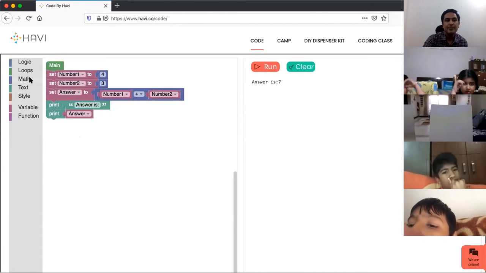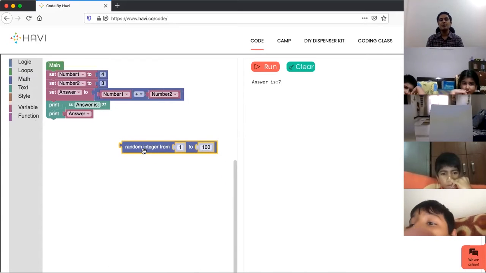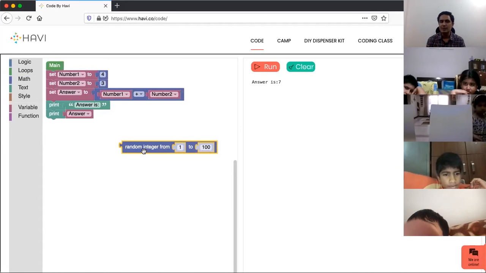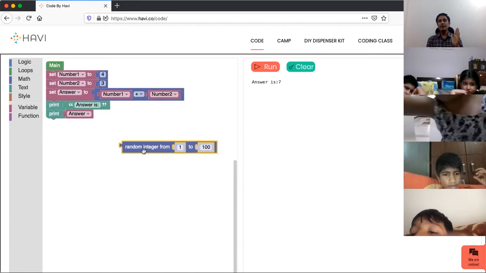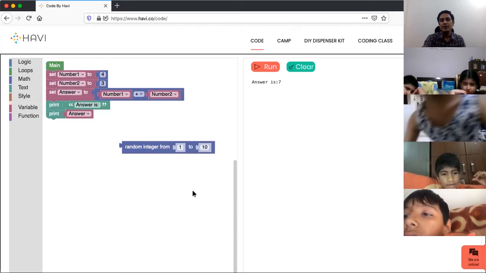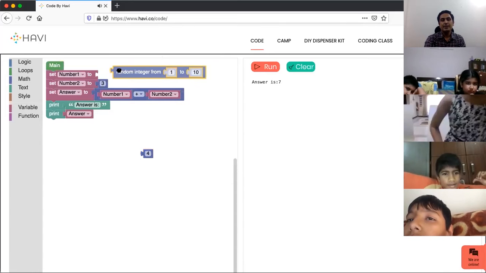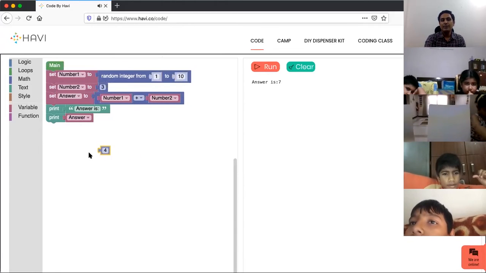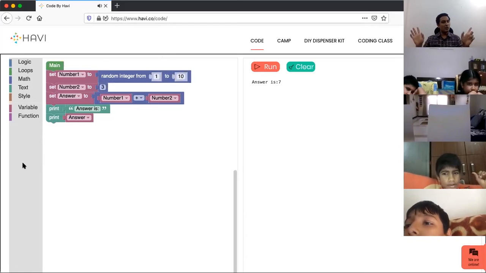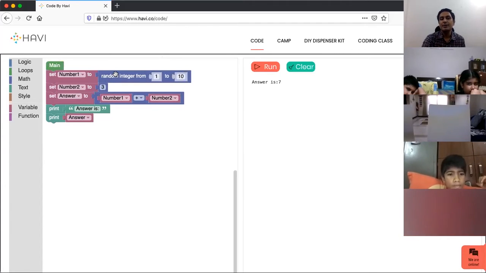So for that, we can go to math and we can bring this random integer. Integer means, it's a kind of variable, but just consider it's a number. So we are generating a random number between 1 to 100 or 1 to 10. Let's say 1 to 10 as of now. So here we replace. So now number 1 is any random number. We don't know. Computer will generate automatically. So any random number between 1 to 10 is number 1.